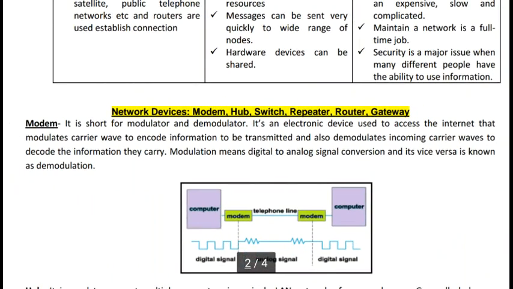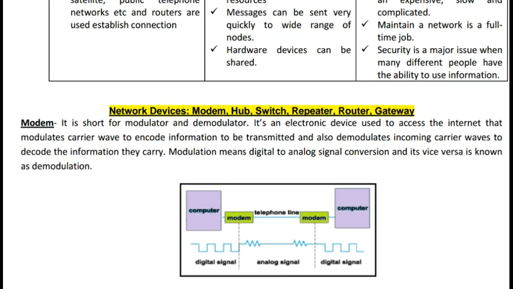Okay, the next topic is networking devices: modem, hub, switch, repeater, router, and gateway. When we connect more than one computer, we need connecting devices also. So these are modem, hub, switch, repeater, router, and gateway. But the purpose of each is different. So first is the modem.